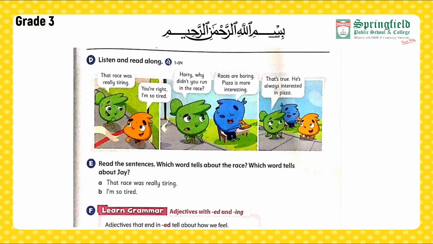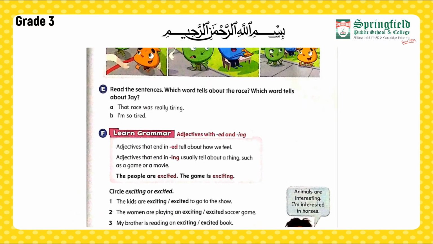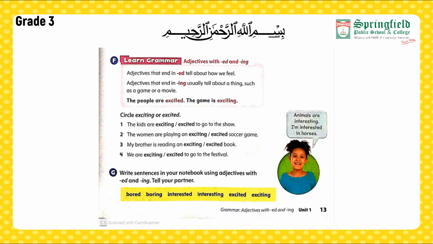Now, moving forward towards our part F. Learn grammar, adjectives with ed and ing. Adjectives that end in ed tell about how we feel. Adjectives that end in ing usually tell about a thing, such as a game or a movie. The people are excited. Now here, as we can see, the adjective is ending on ed. It is telling us about the feelings of the people that they are excited.